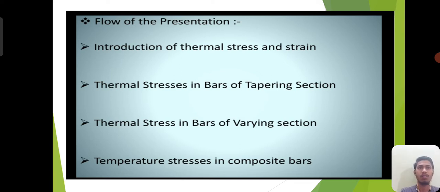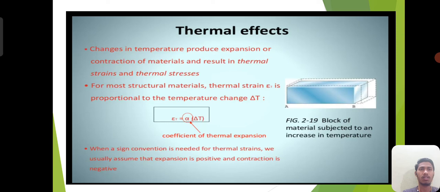First of all, the flow of the presentation. In this there are a few more topics: thermal stresses and thermal stresses in bars, introduction of thermal stresses and strain, thermal stresses in bars of tapering section, thermal stresses in bars of varying section, and temperature stresses in composite bars. Thermal effects means that a change in temperature produces expansion or contraction of the materials and results in thermal strain and thermal stresses.